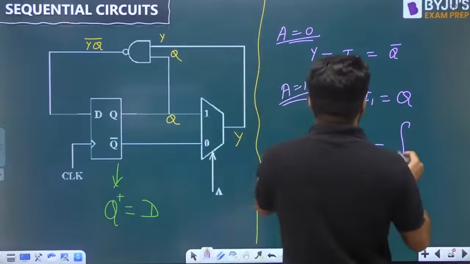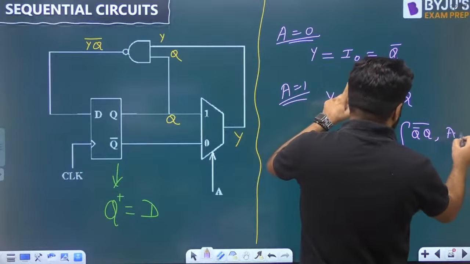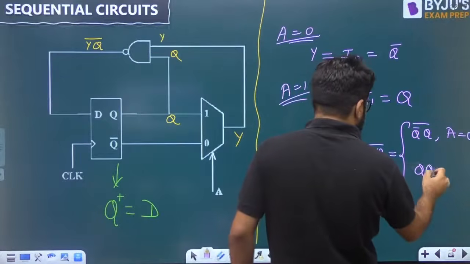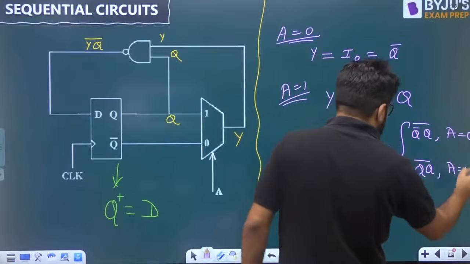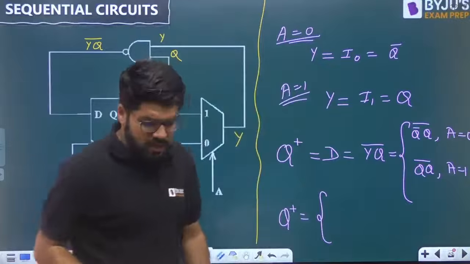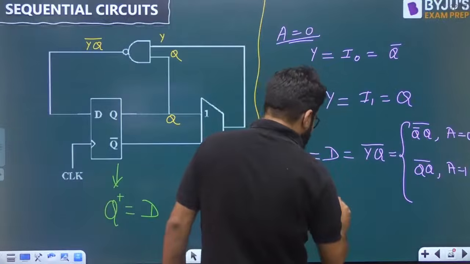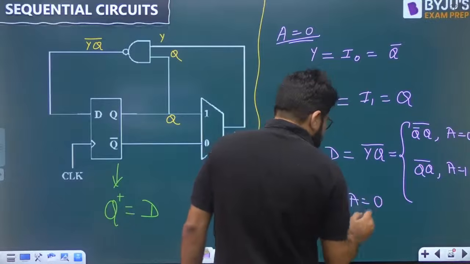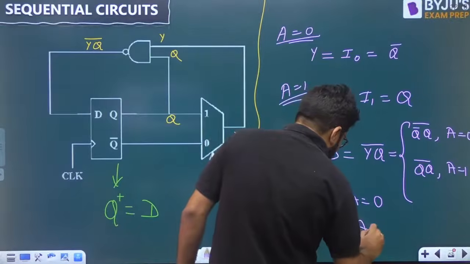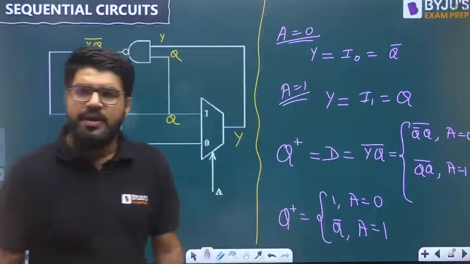Y is equal to Q bar. So Q bar Q whole bar, provided A is equal to 0, or if A equal to 1, Y can be Q. So Q into Q whole bar if A is equal to 1. Solving this, everybody listen to me, I am getting next state is equal to Q bar into Q is 0, 0 complement is 1, so it is going to be 1 if A is 0, and Q into Q is Q, so whole complement will be Q bar. So if A is equal to 1, there will be toggle. If A is equal to 0, it is going to be set.